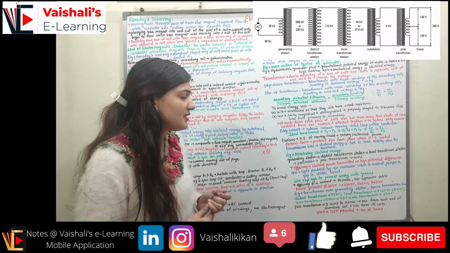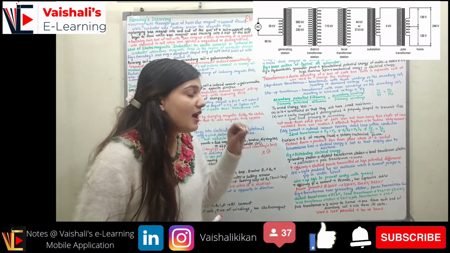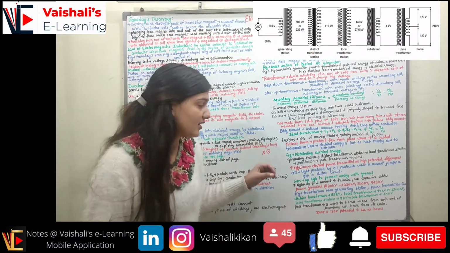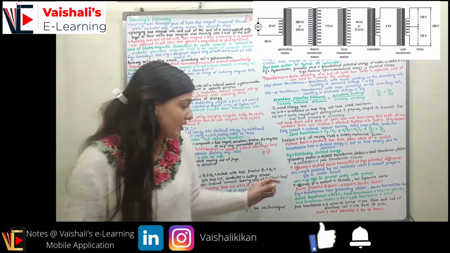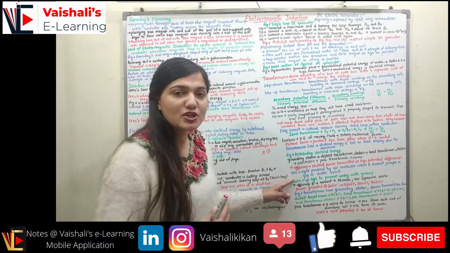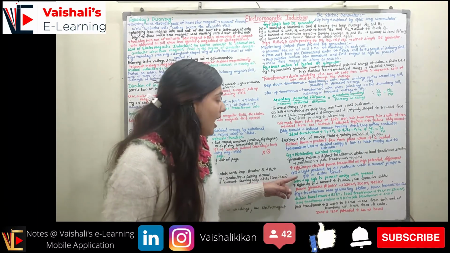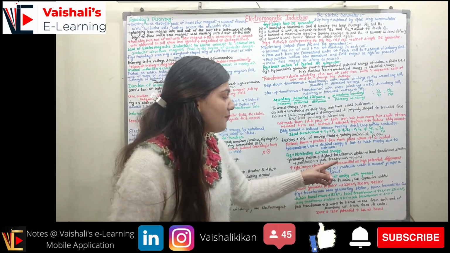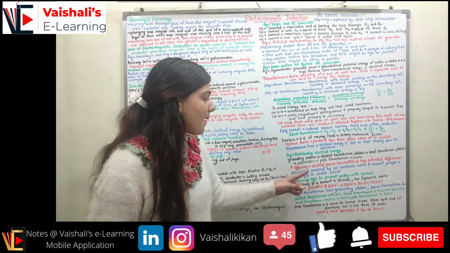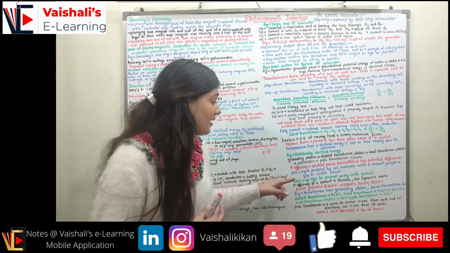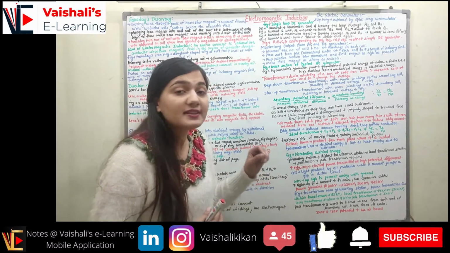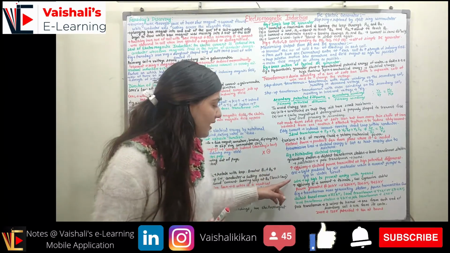So if I want to increase efficiency, we should have a high potential difference. The electrical power transmitted must be at a high potential difference. Now we have the formation of arc. What is arc now? Arc is the light produced by the air molecules when a current jumps a gap in the electric circuit. Whenever there is a jump in the gap in the electric circuit, we have a light produced by the air molecules, that is called an arc.